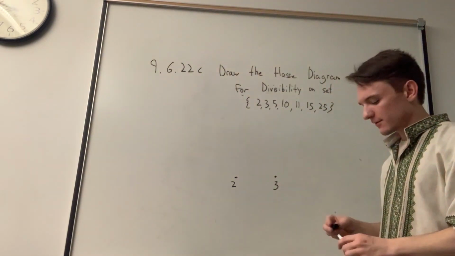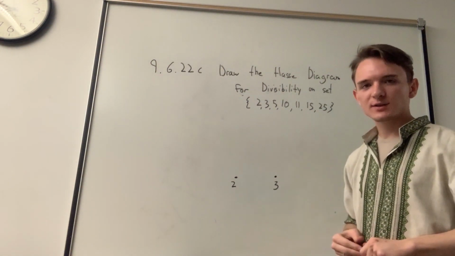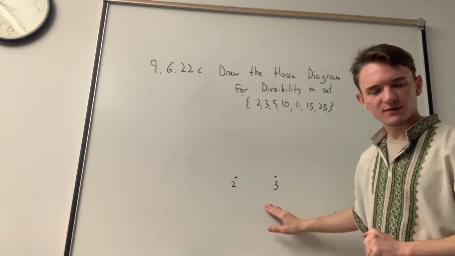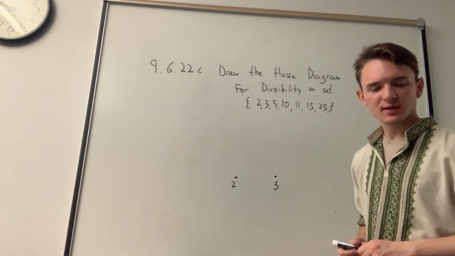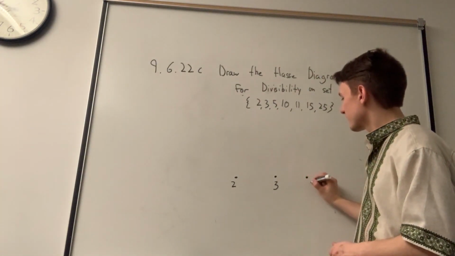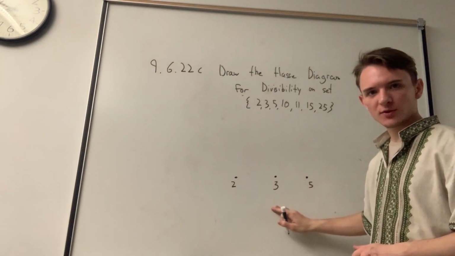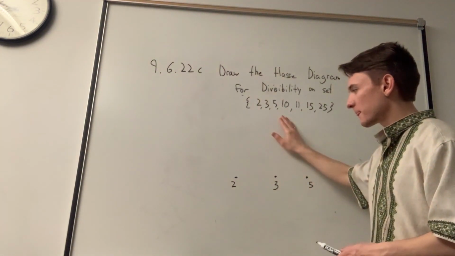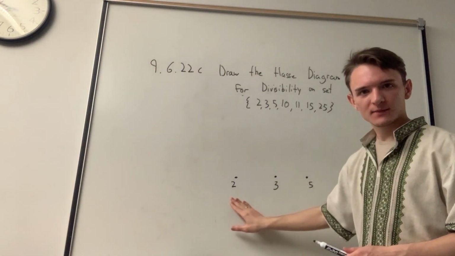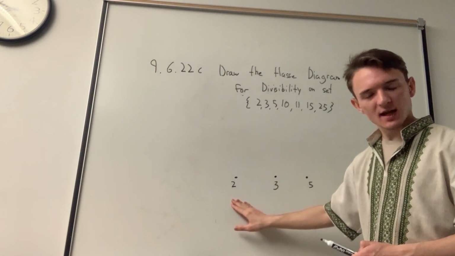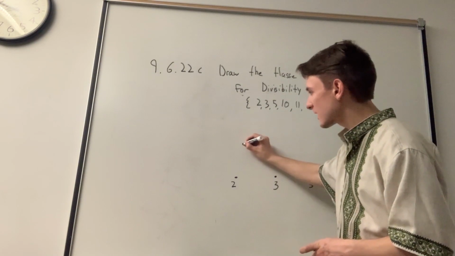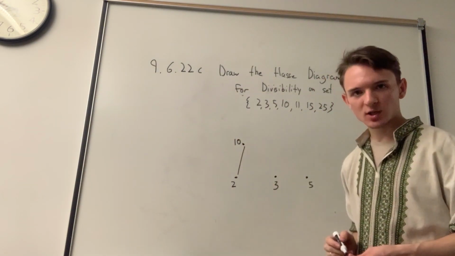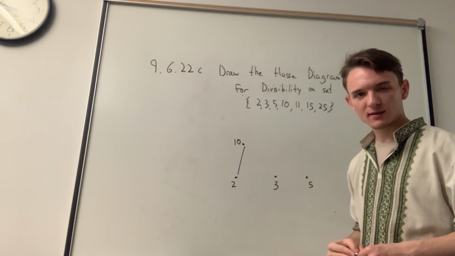We have 5, and we ask ourselves, does 2 divide 5, or does 3 divide 5? And the answer is none of them. So we create a 5 on the same level as 2 and 3, and there is no relationship between them. How about 10? Does 2 divide 10? The answer is yes. So let's create a 10 on the second level of our Hasse diagram and draw a relationship from 2 to 10.